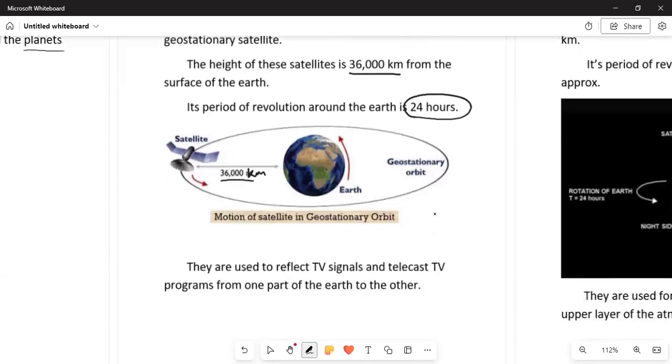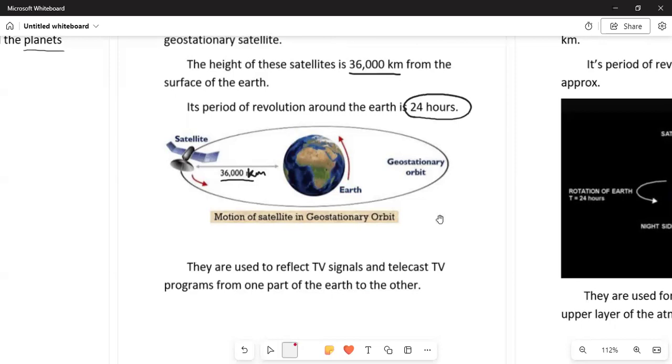These geostationary satellites are used to reflect TV signals and telecast TV programs from one part of the earth to another. If there is some program going on in USA or Germany or Britain, we are able to view these TV programs on our TV. Why?